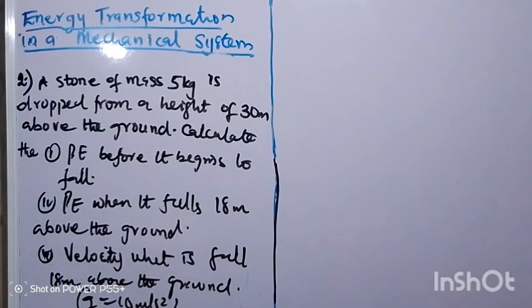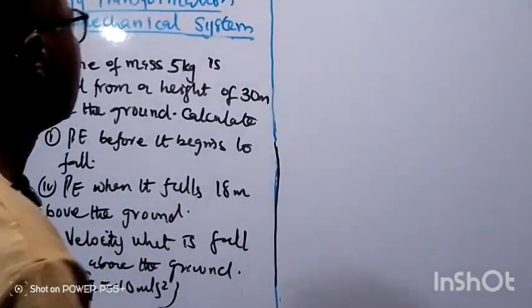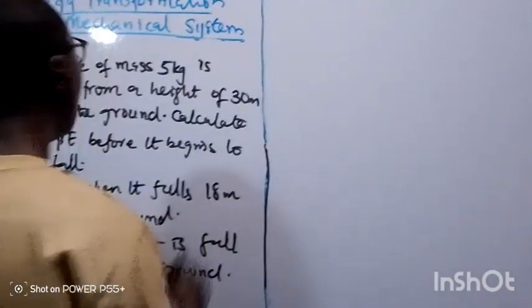A stone of mass 5 kg is dropped from a height of 30 meters above the ground. Calculate: 1. Potential energy before it begins to fall. 2. PE when it falls to 18 meters above the ground. 3. Velocity when it falls to 18 meters above the ground. Now, to solve this question, solution.